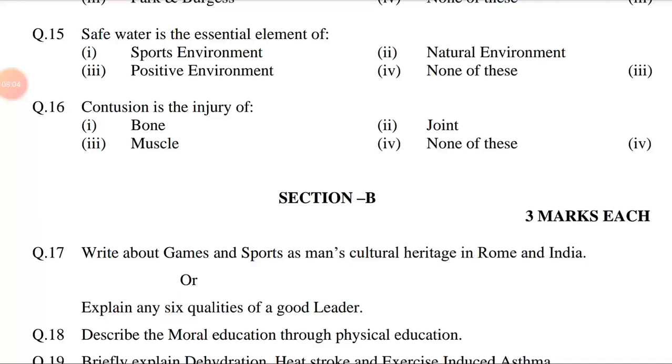Now, Indian heritage culture of sports. India has a rich sports heritage: military drill, wrestling, bow and arrow, shooting, fighting, swimming, boxing, and yoga.